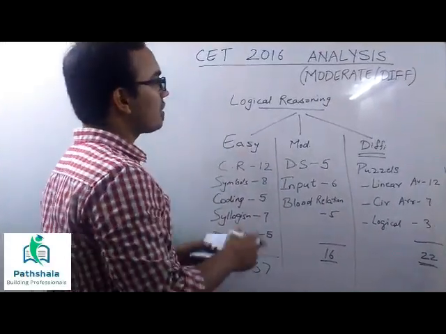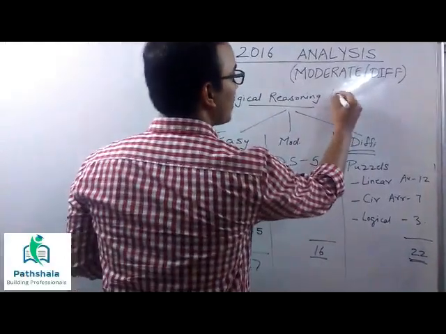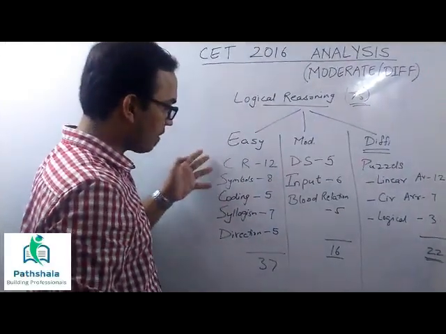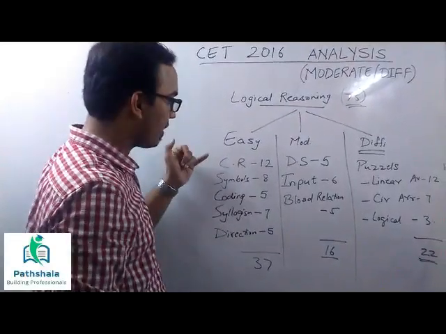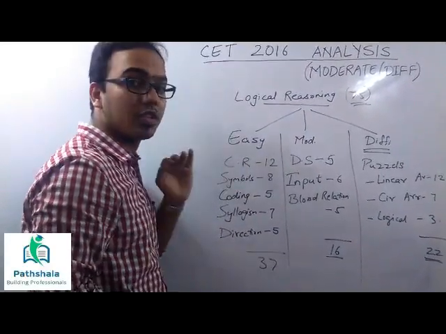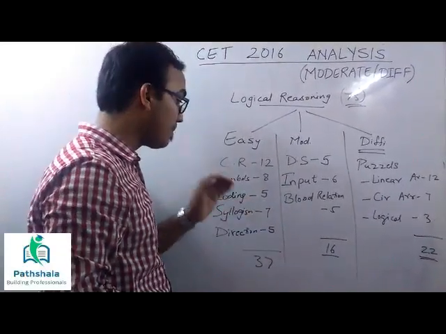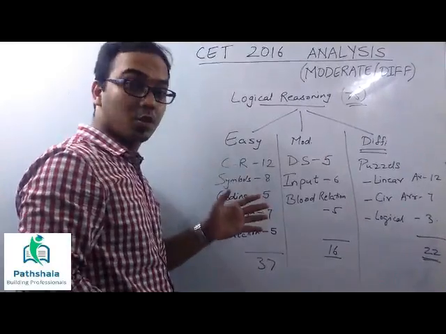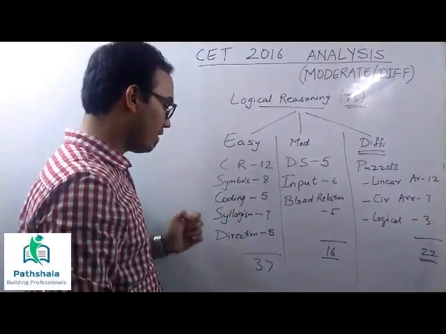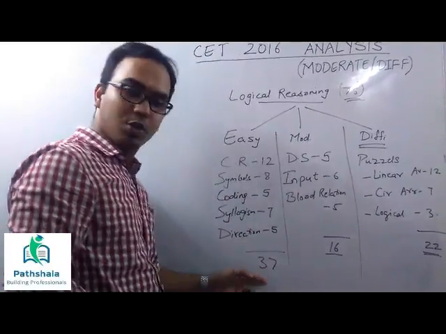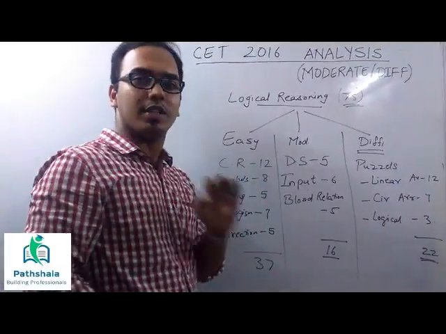In logical reasoning, you had an overall 75 questions in this section. In terms of the easy questions, you had critical reasoning, around 12 questions. This was one of the most popular, very easy ones. Then you had symbols and conclusions, another easy one, coding-decoding, syllogisms, and direction sense. So these were close to 37 questions which were actually very easy.